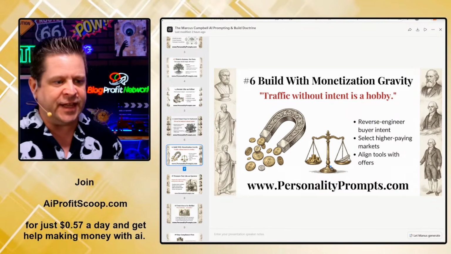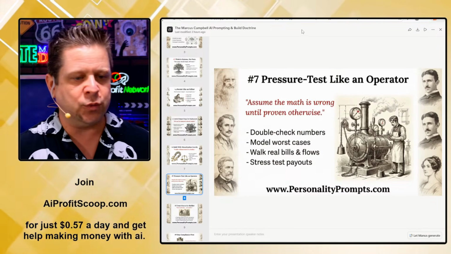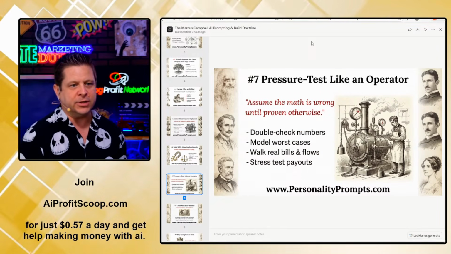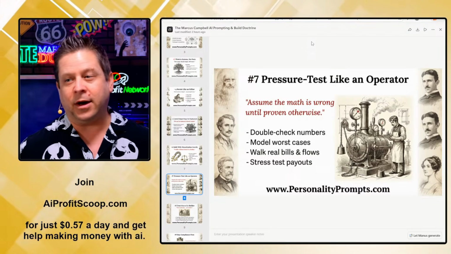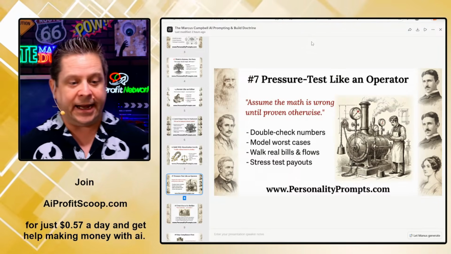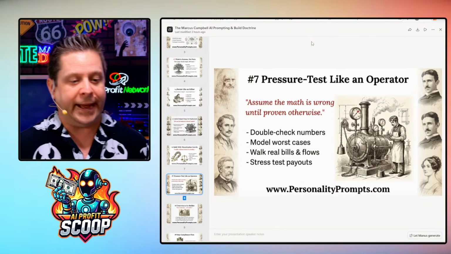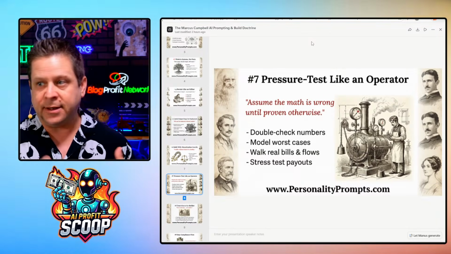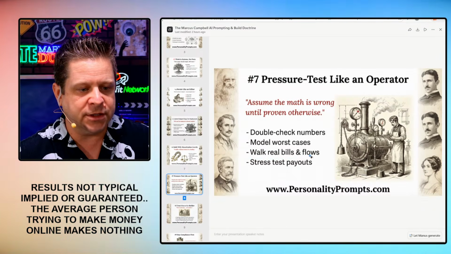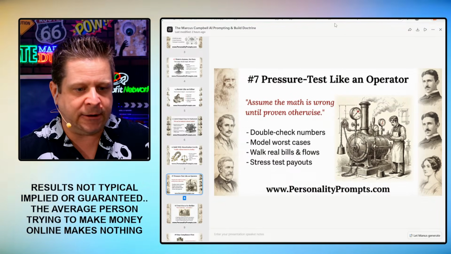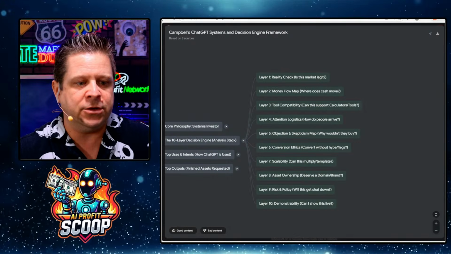How can I think different? Thinking different is what's going to get you ahead. Next up, number 7, we pressure test like an operator. Assume the math is wrong until proven otherwise. AI is oftentimes terrible with math, so you've got to double check your numbers, have it double check, look at the worst case scenarios, walk real bills and flows, and stress test your payouts. Look at everything with a fine-tooth comb.